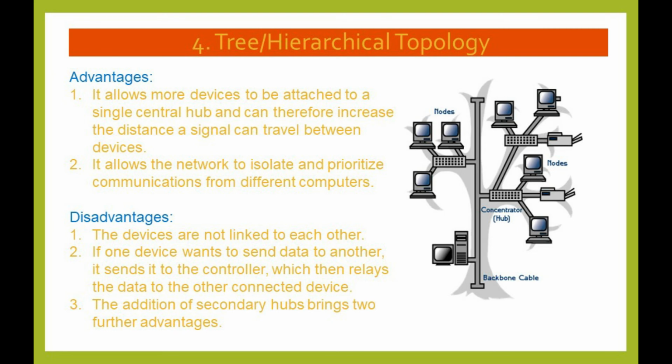Disadvantages: the disadvantage of tree topology is devices are not linked to each other. If one device wants to send data to another, it sends it to the controller, which then relays the data to the other connected device. The addition of secondary hubs brings two further advantages.